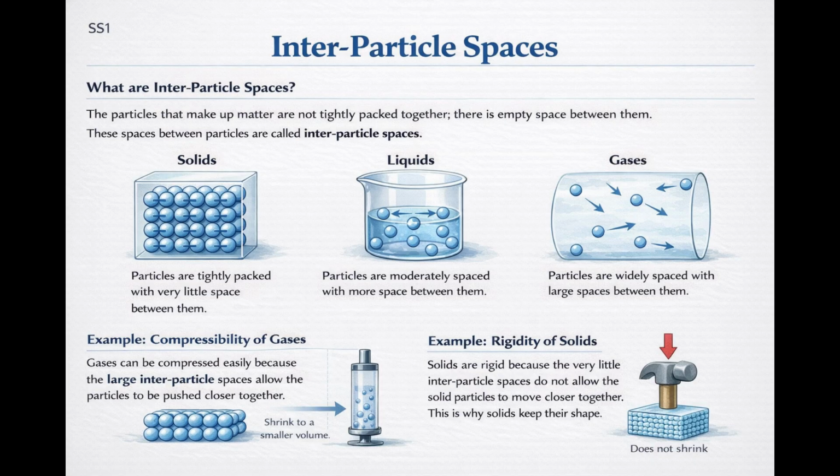In solids, interparticle spaces are very small because the particles are closely packed together. This makes solids rigid and difficult to compress. In liquids, the spaces are larger than in solids, allowing particles to move and slide over one another. This is why liquids can flow and take the shape of their container.